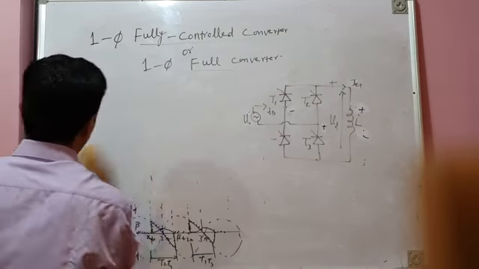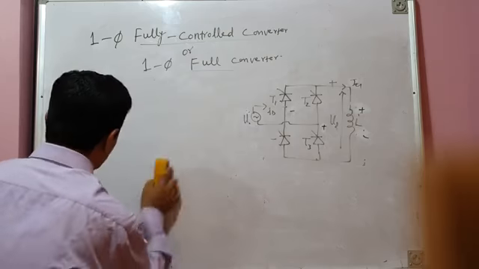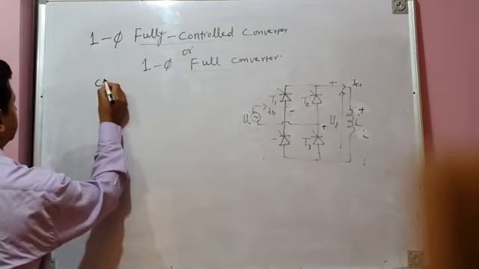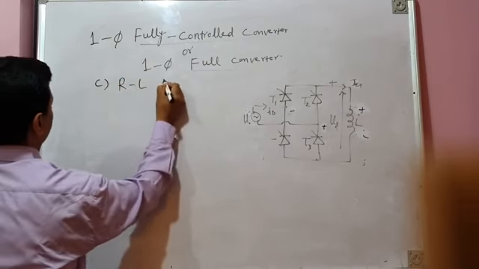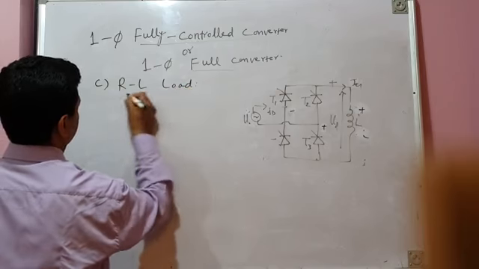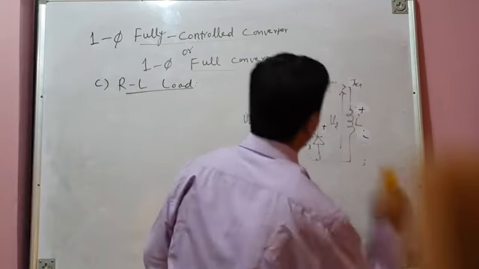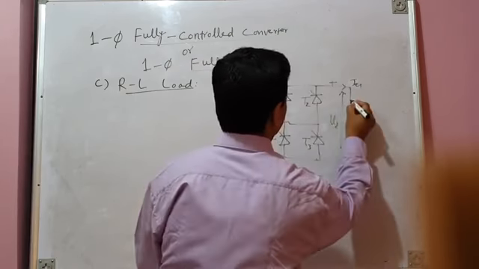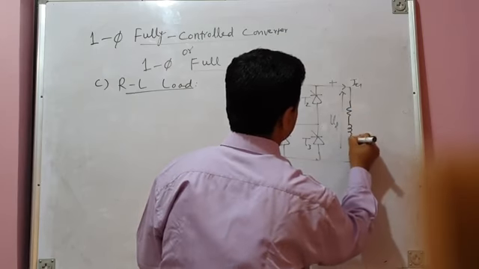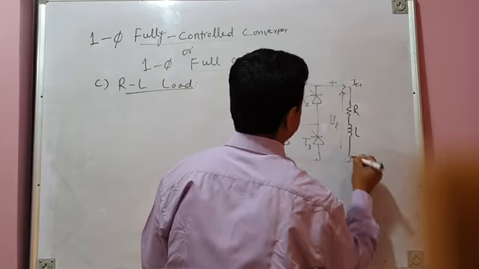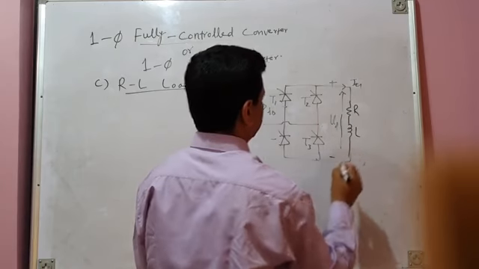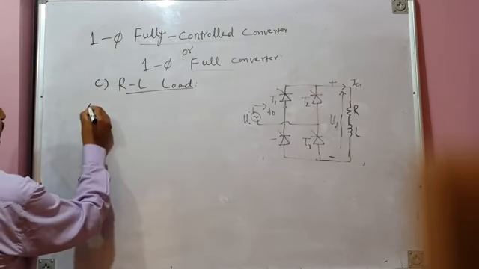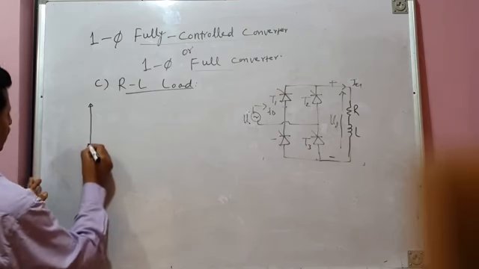Let us quickly go for the third type of load, which is the most practical load, the RL load, resistive inductive load. Our circuit diagram is already drawn there. I will only change the load. Now the load is RL. R has a resistive component, and it has an inductive component. We have an RL load. Now again we will try to understand its operation with the help of waveforms.